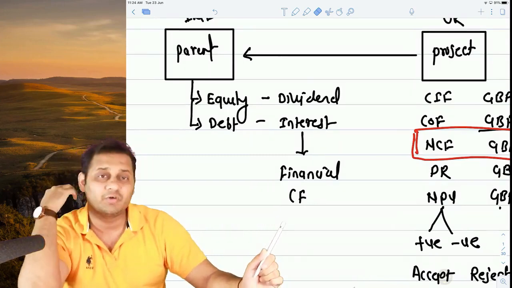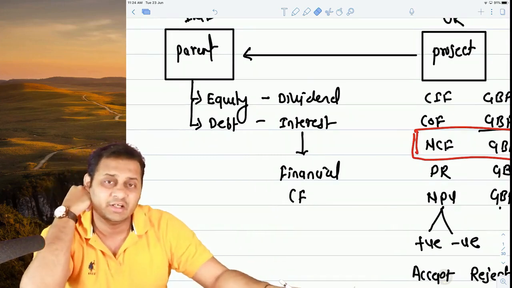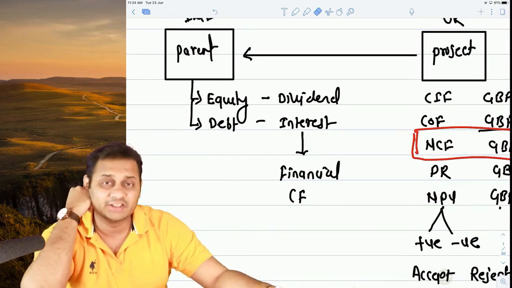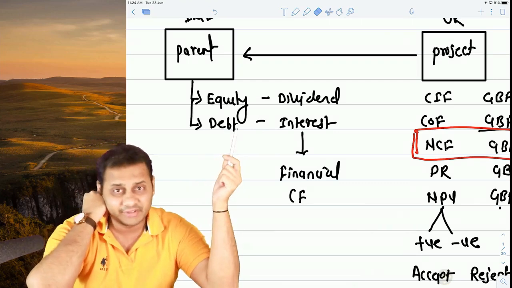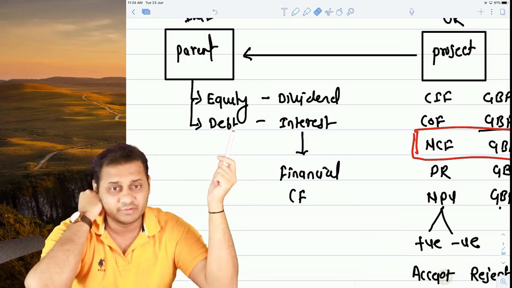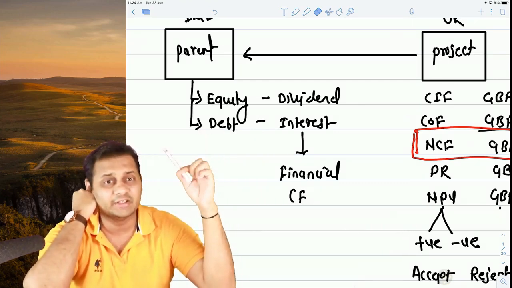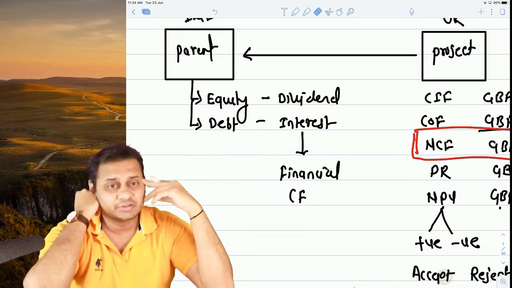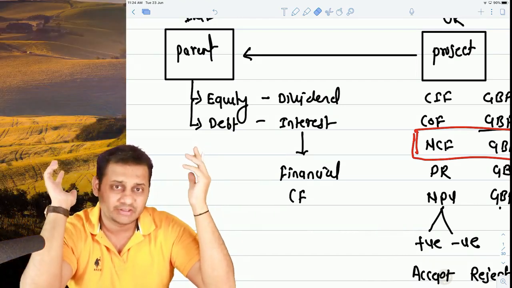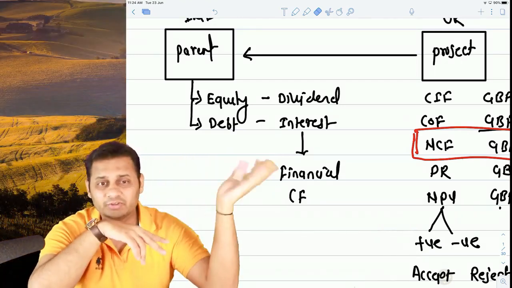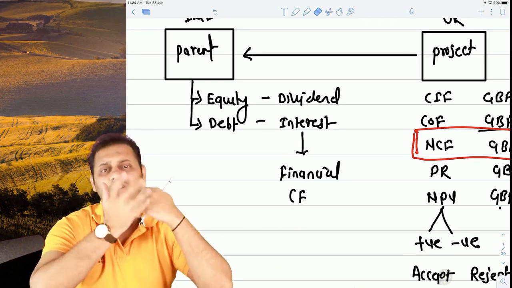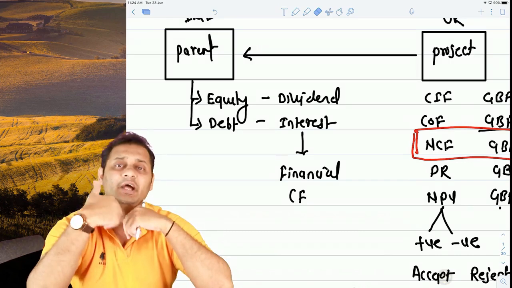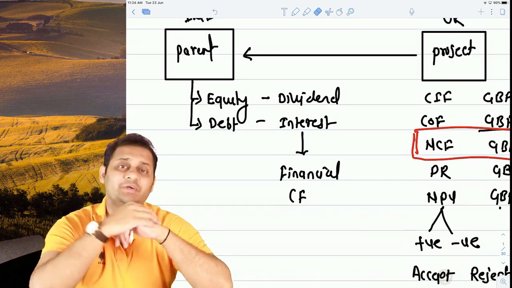Operating cash flows means the profits that they have earned after taxes every year should be transferable. That is one thing. The second thing is dividend should be payable on equity and interest will be paid on debt, because equity and debt have been invested in that project. So this is called a financial cash flow. We can calculate net present value based on these two cash flows, operating cash flows and financial cash flows. And if the NPV is positive, then we can accept the project. So there are two different approaches to evaluate the same project.